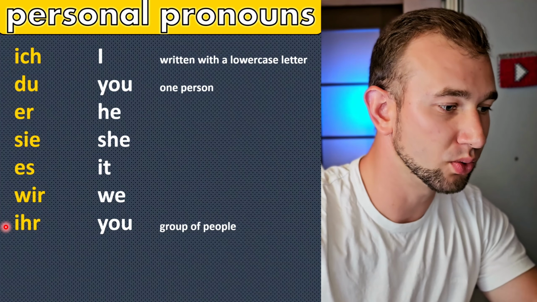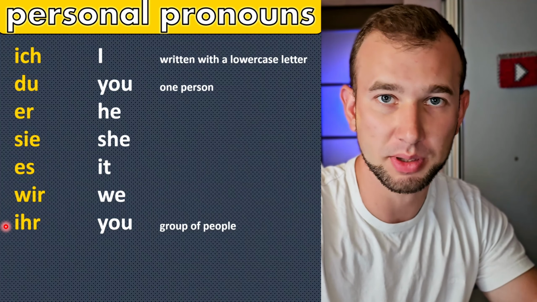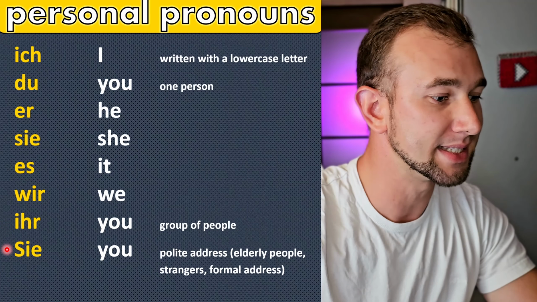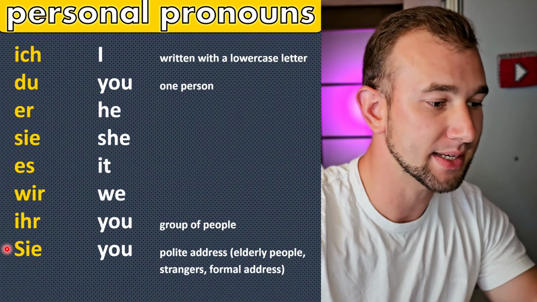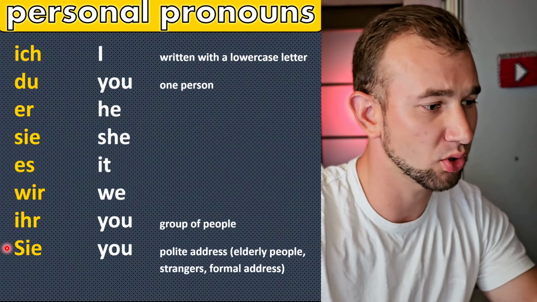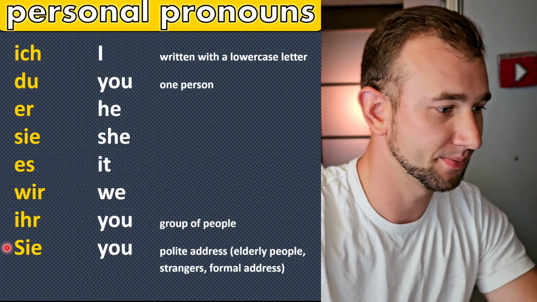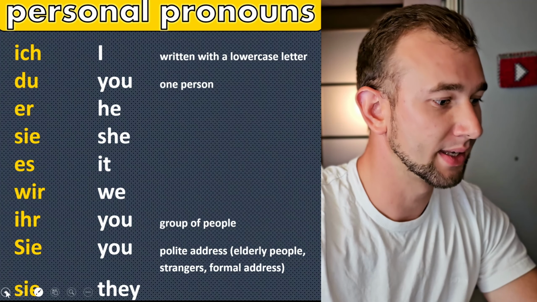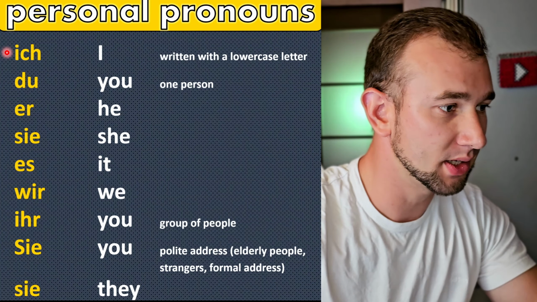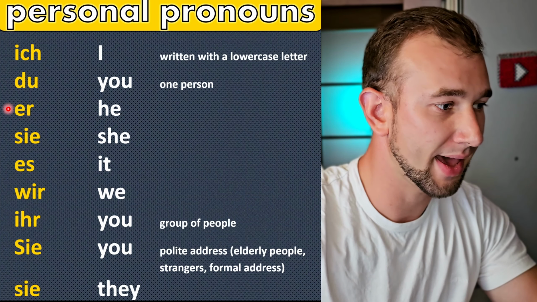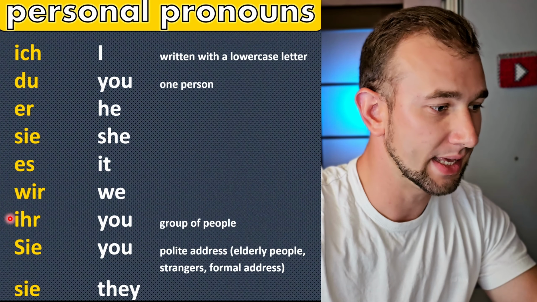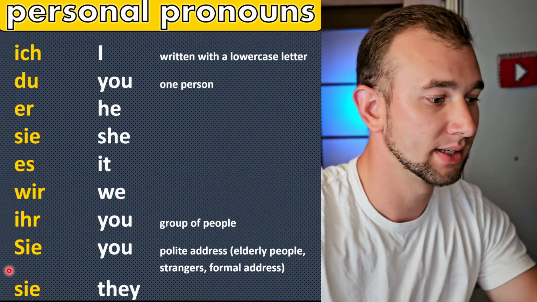Ihr, you, means a group of people, 2, 3 or more. Sie, you. It's a polite address. For example, elderly people, strangers, or formal address. Sie, they. One more time. Ich, du, er, sie, es, wir, ihr, sie, sie.